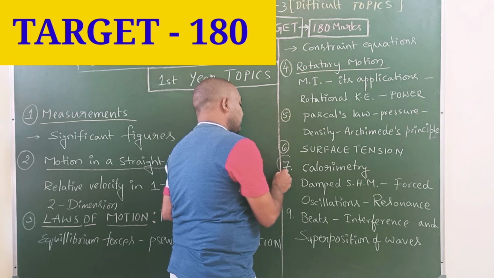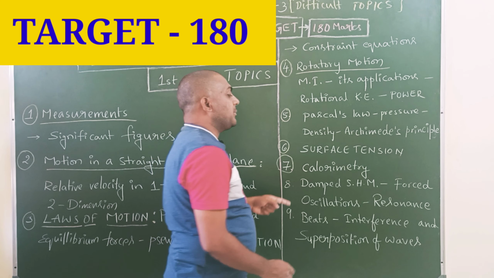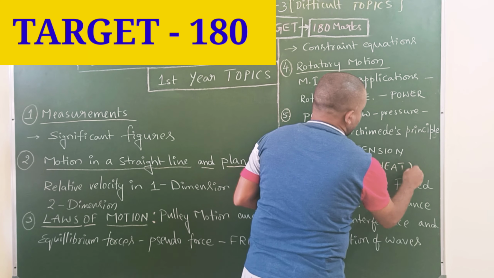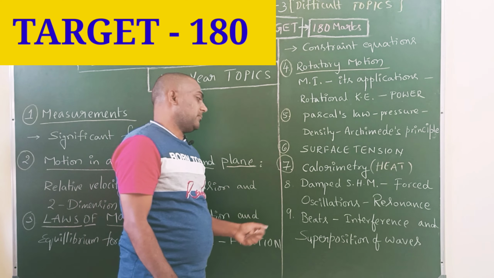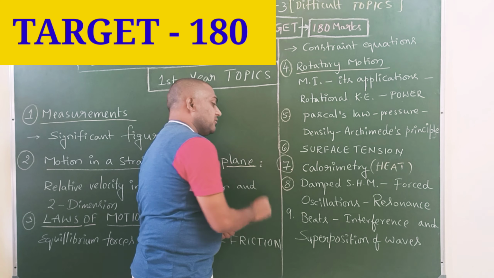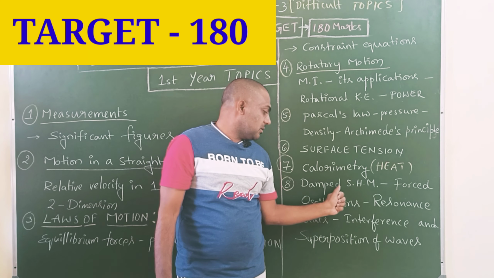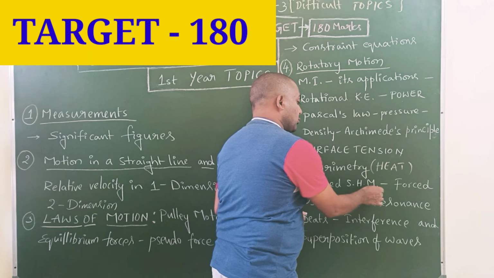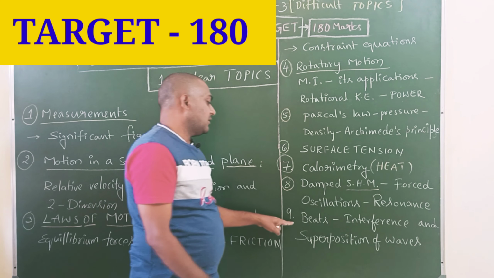Seventh one, calorimetry. This is a topic from the heat chapter. Next, eighth one, from the oscillations chapter, the balance topics: damped SHM, simple harmonic motion, forced oscillations and resonance.